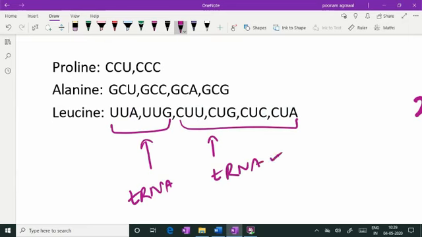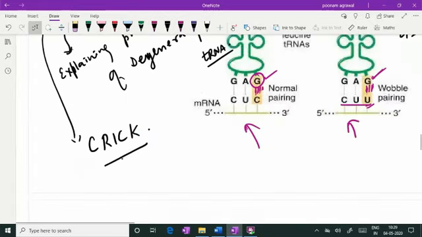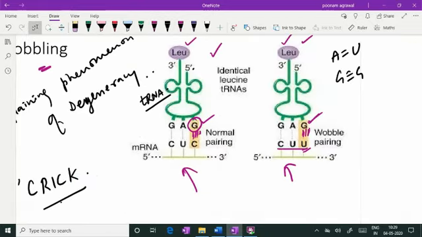But this transfer RNA can read any one of them because of wobbling, and this transfer RNA can read any one of these 2 because of wobbling. So wobbling is a non-Crick pairing rule which is followed at a particular place, and I have told you this is the point where wobbling is seen, and this is called the wobbling nucleotide. Wobbling is not seen at the first nucleotide pairing of the mRNA, right?